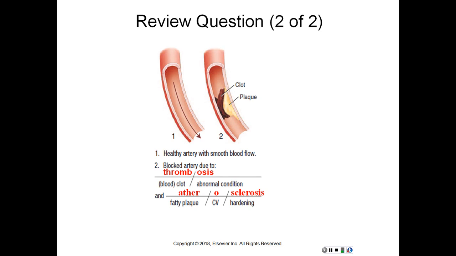Atrial fibrillation, cardiac arrhythmia characterized by chaotic, rapid electrical impulses in the atria. Cardiac arrest, sudden cessation of cardiac output and effective circulation, which requires cardiopulmonary resuscitation or CPR. Cardiac tamponade, acute compression of the heart caused by fluid accumulation in the pericardial cavity. Coarctation of the aorta, congenital stenosis or narrowing which occurs in the arch of the aorta.